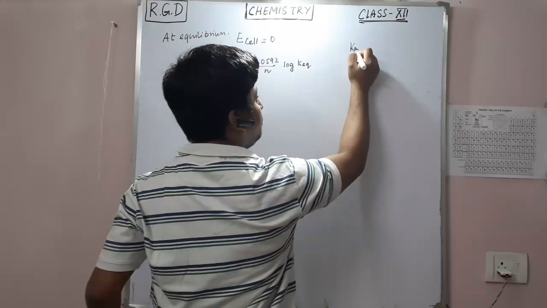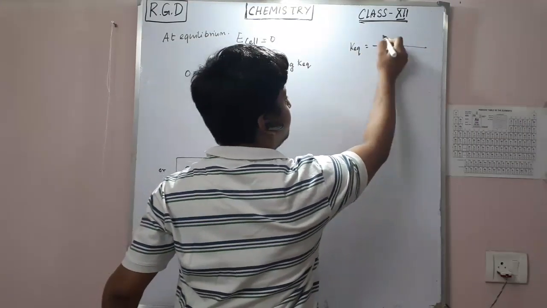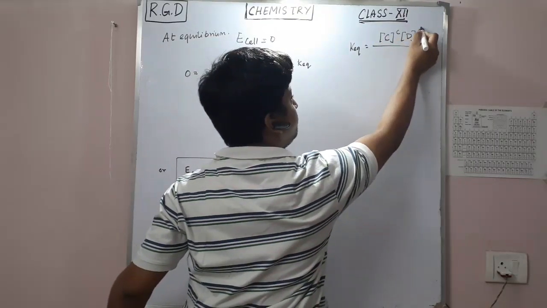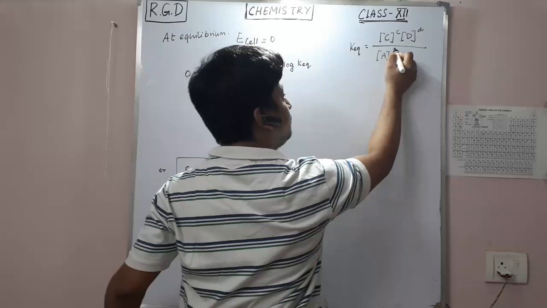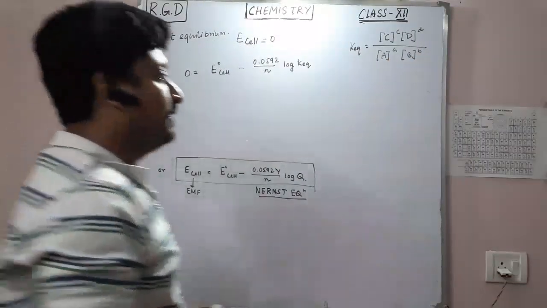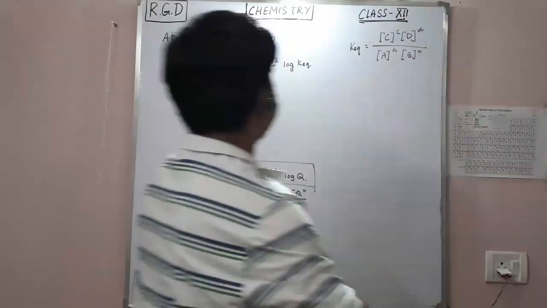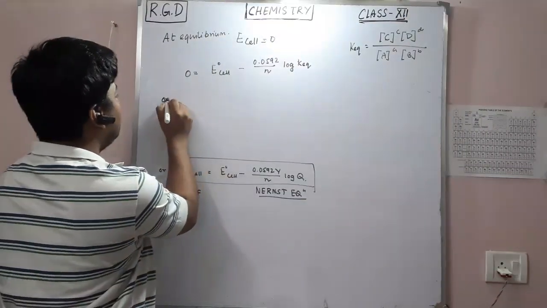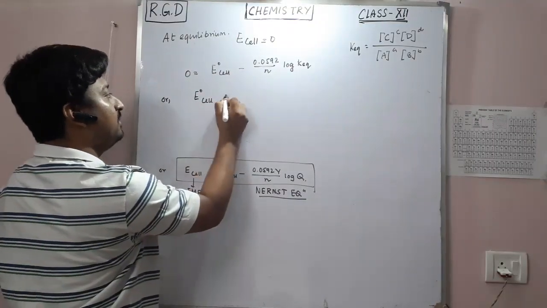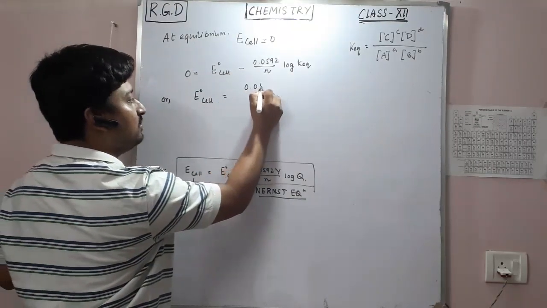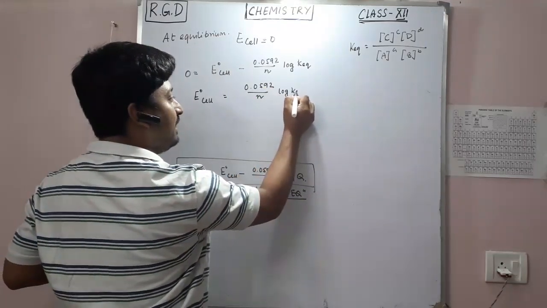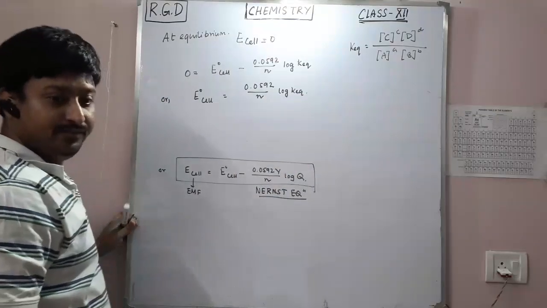The expression of the equilibrium constant for the reaction is the concentration of C to the power c, concentration of D to the power d, over the concentration of A to the power a and the concentration of B to the power b. So if we transfer this, E0 of cell is equal to 0.0592 by N log of K equilibrium.